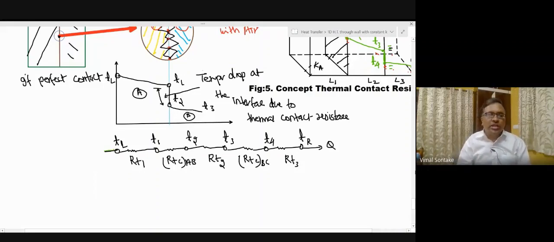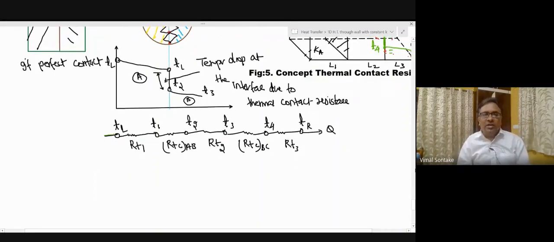So this is the equivalent electrical circuit of heat conduction through the composite wall considering thermal contact resistance.